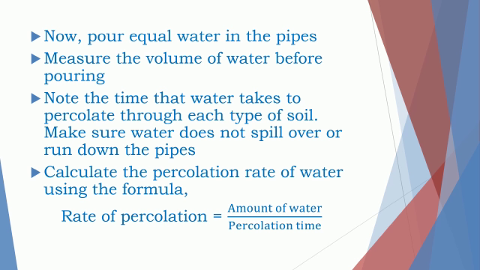Before that, you can measure the volume of the water such that the volume of the water should be equal. Note the time that water takes to percolate through each type of soil. Make sure that the water does not spill over or run down the pipes. Now you can calculate the percolation rate of water using the formula that we had already studied. Rate of percolation equals amount of water divided by percolation time.